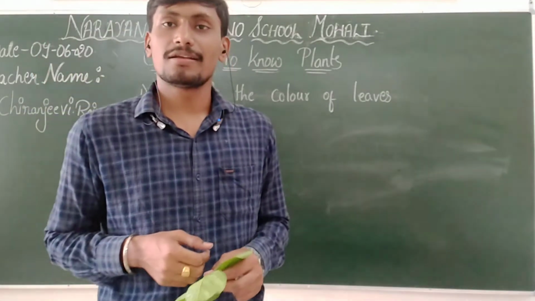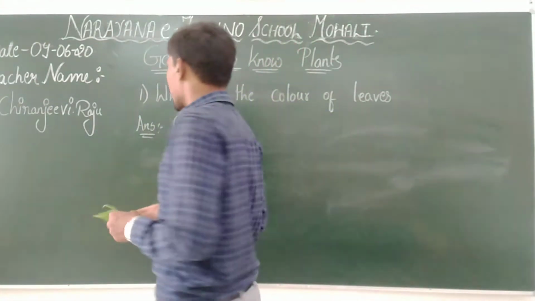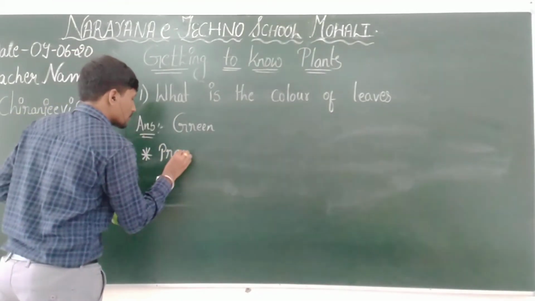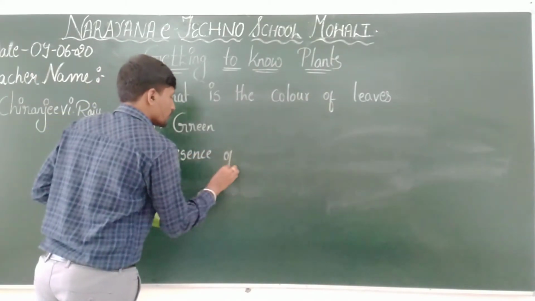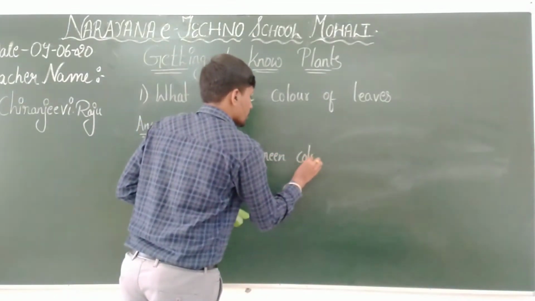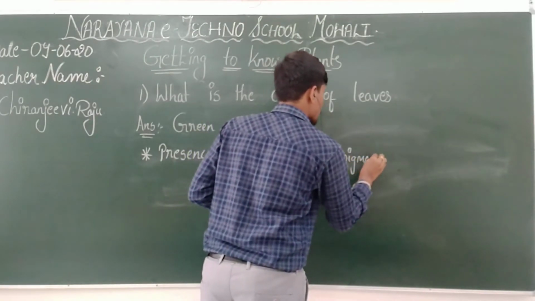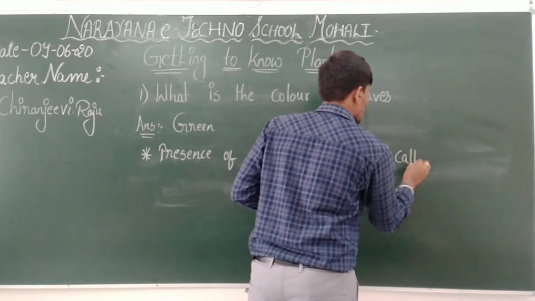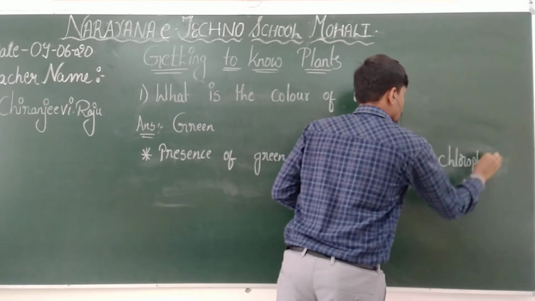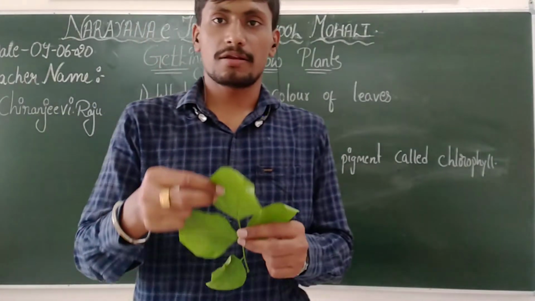Why is it green? What is the reason behind the green color of the leaf? It is because of the presence of a green color pigment called chlorophyll. Because of the presence of chlorophyll only, the leaves appear green in color.